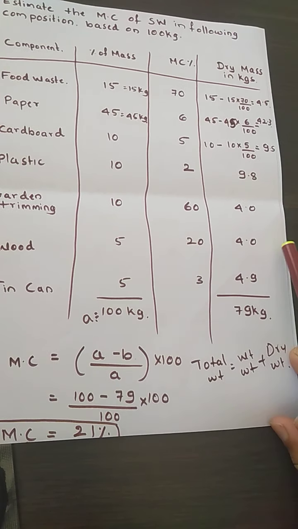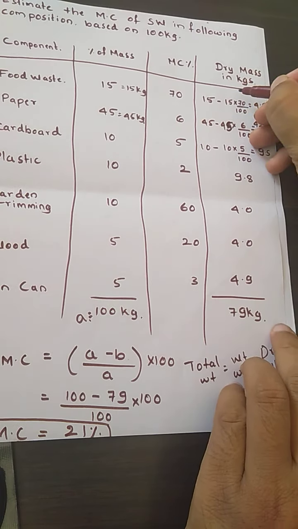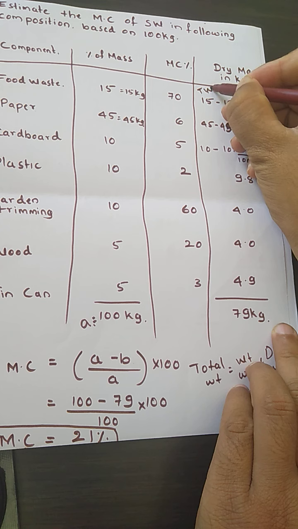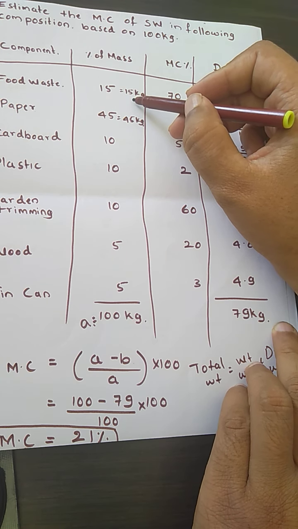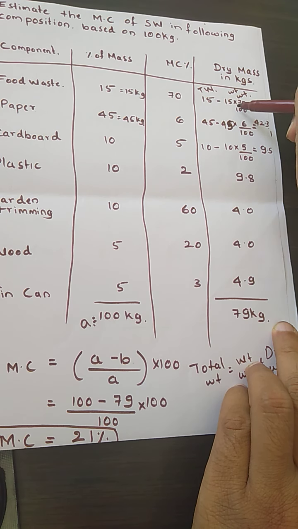From this particular formula, total weight is equal to wet weight plus dry weight. So if you want the dry weight, then the dry weight is nothing but the total weight minus the wet weight. This is called the wet weight, and this is the total weight. How have we calculated the total weight? Because 15% of 100 kg becomes 15 kg, minus 70%, which is the moisture content, divided by 100.